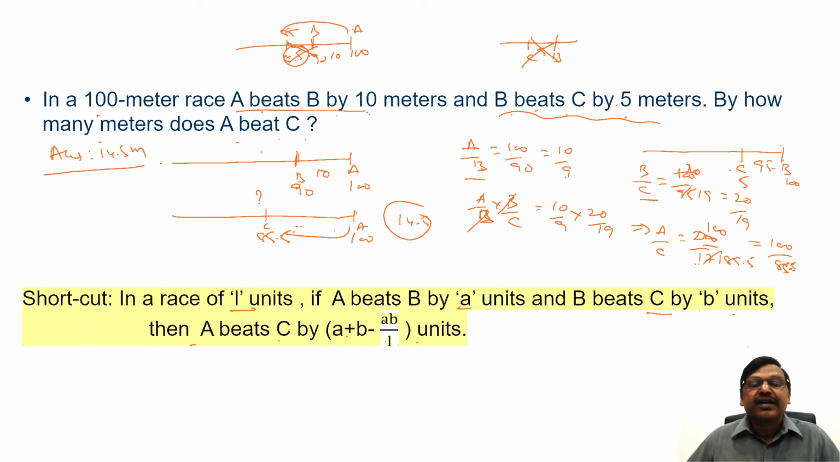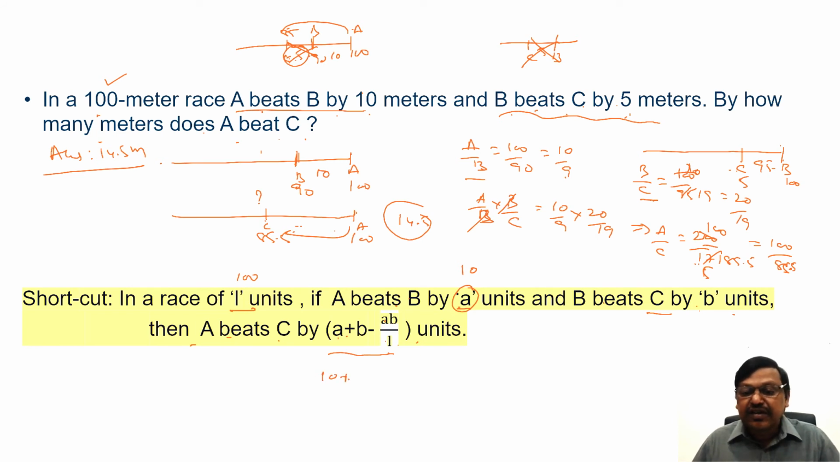You see here, in a race of L units, the race is 100 meters, so L is 100. A beats B by a units, in the place of a I can have 10. B beats C by 5 means I can have 5 here. So A beats C by how many meters means I have to substitute this a, b, L here.